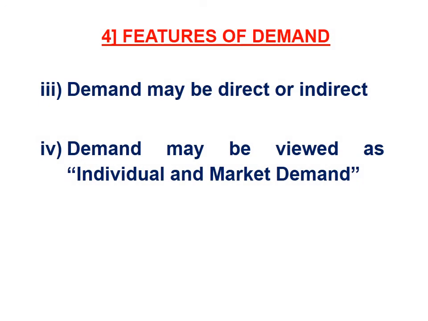Next feature of the demand is demand may be direct or indirect. So what do you understand by direct demand? Demand for all consumer goods is direct. Demand for chairs, demand for pen, demand for books, demand for notebooks, demand for refrigerator, and so on. They all have a direct demand. Now what is the indirect demand? Demand for all factors of production, they all have an indirect demand. Because we demand these things indirectly in the process of production. Suppose I want to start my business. I am an entrepreneur. What do I need at this moment? I need land, labor, capital. So demand for land, labor, capital is indirect demand.